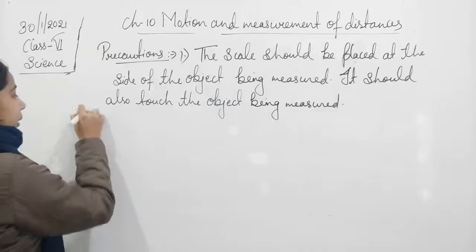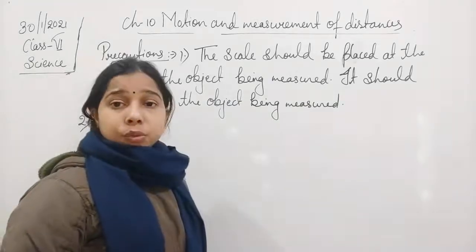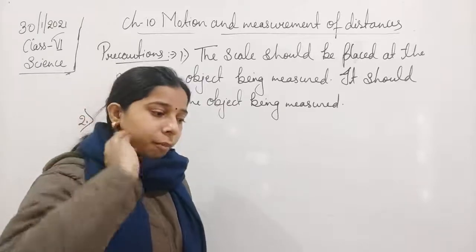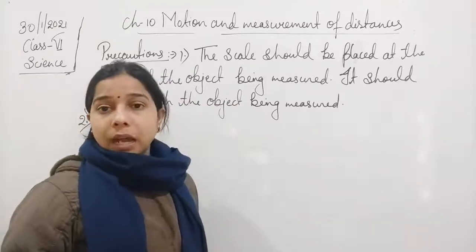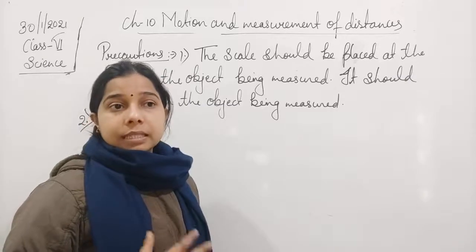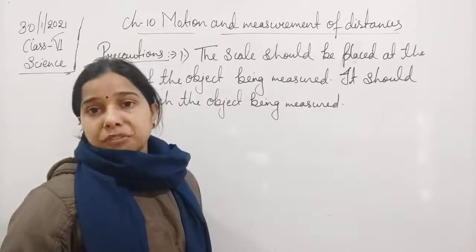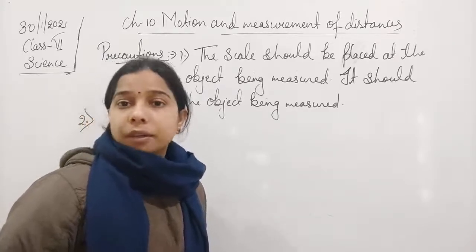The second important thing we should take care of is that while reading through the scale, while seeing the measurement, we should always keep our eye vertical to the object. We should always see the scale vertically from above, because if you are seeing it from any side, it will give the wrong reading.